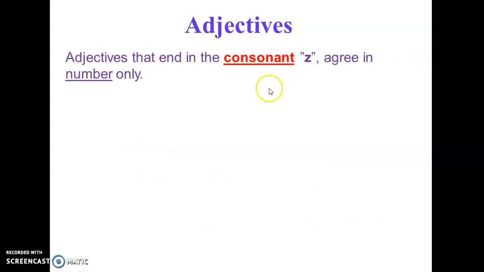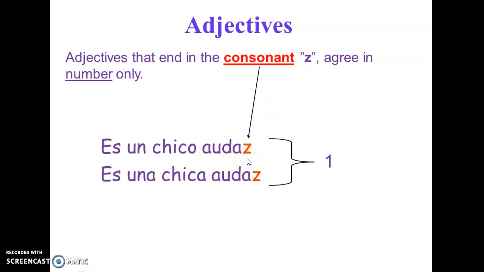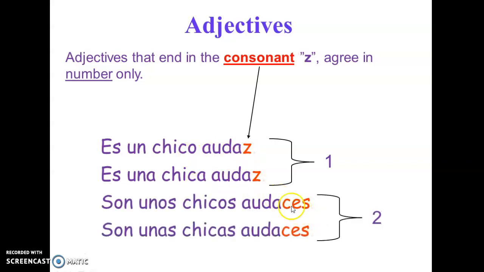When they end in Z, they also agree in number only. Audaz. Audaz means daring. Okay, so if this is a daring guy, audaz. And if it's a daring girl, also audaz. So we only have two different endings for adjectives, if it's going to be singular or plural. Chicos audaces, chicas audaces.